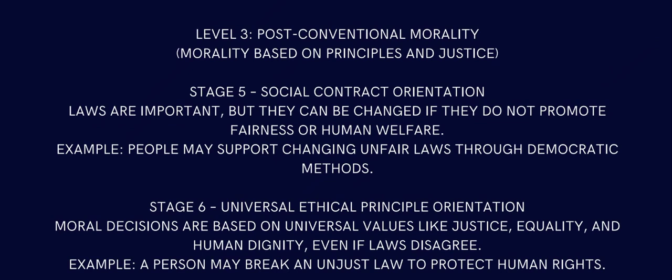So that's where they realized that this law is not fair, not good for women's welfare. People may support changing unfair laws through democratic methods. That's where people came along and changed the law of women's burning.